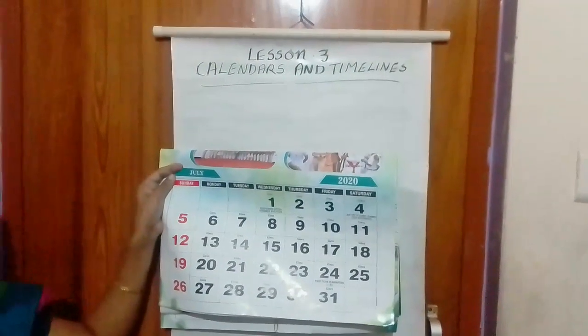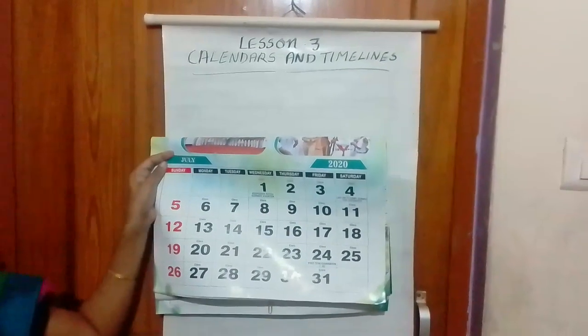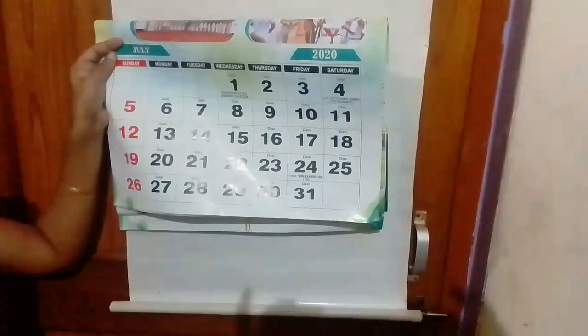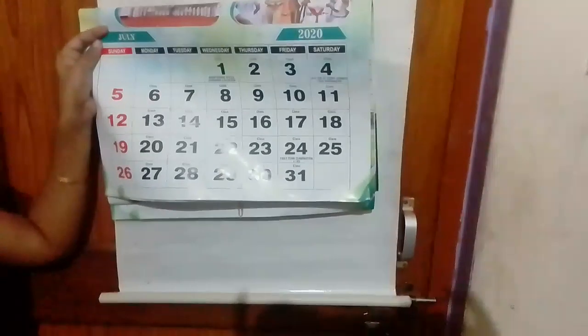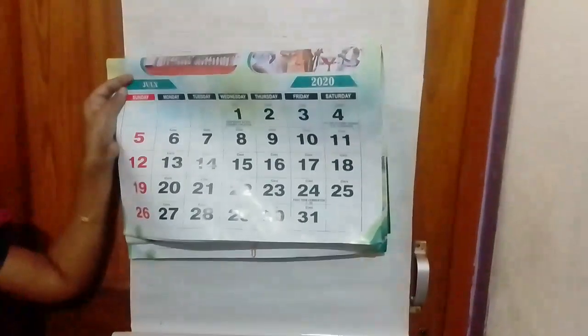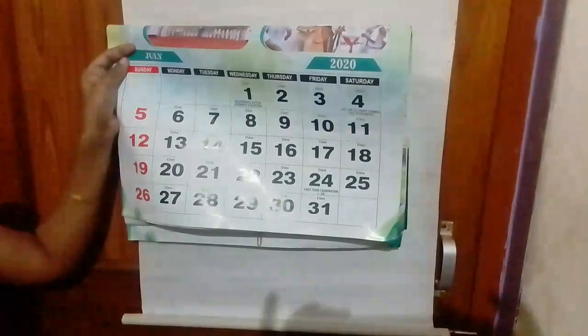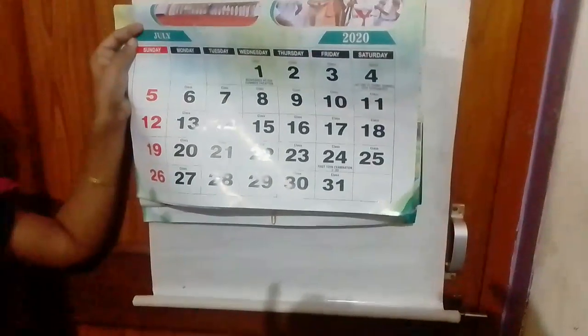So what is this? This is a calendar. All of us have seen and used it. We have seen calendars in many places, like our homes, school, office. So many places use this calendar. It lists the days, weeks and months of the year. We use it to plan our activities and stay organized.